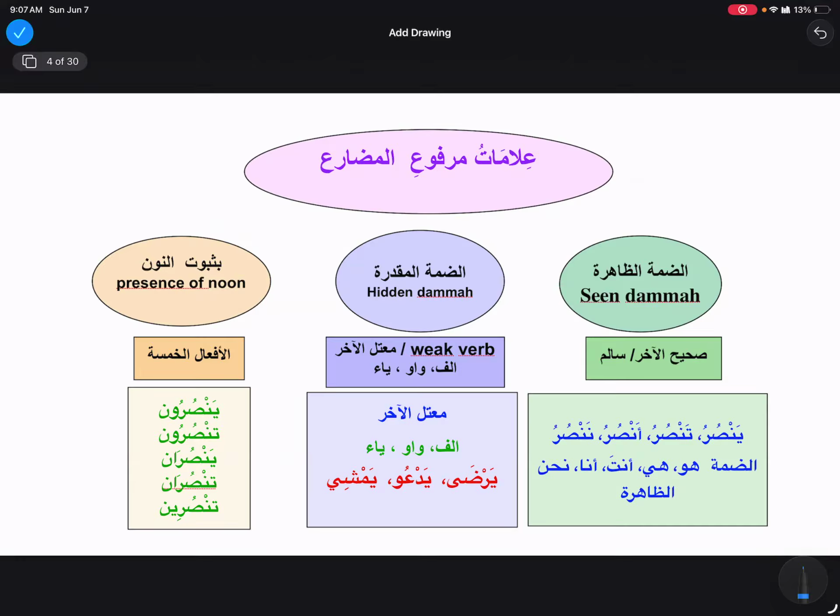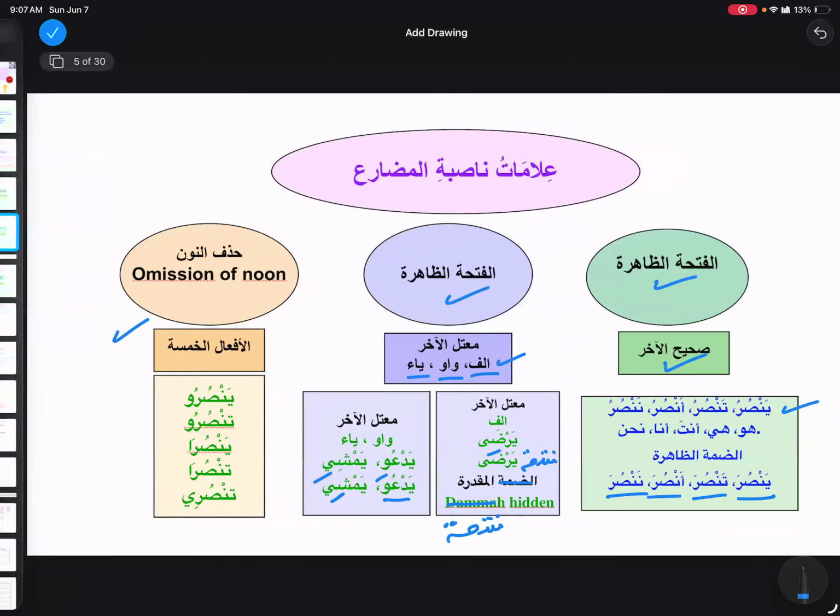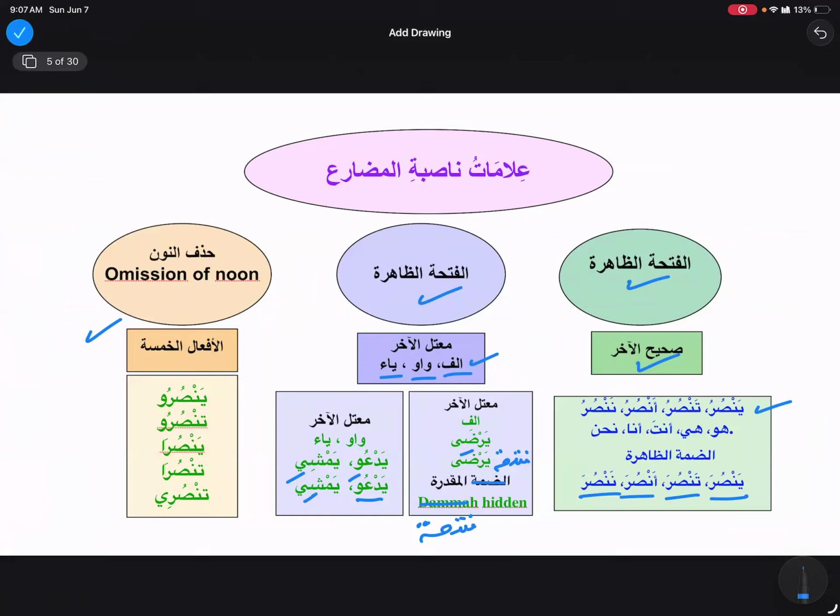When we come to majzoom and mansoob, this damma is replaced with the fatha. And in sahihul akhir, we can see this fatha, that is called fathatul zahira.